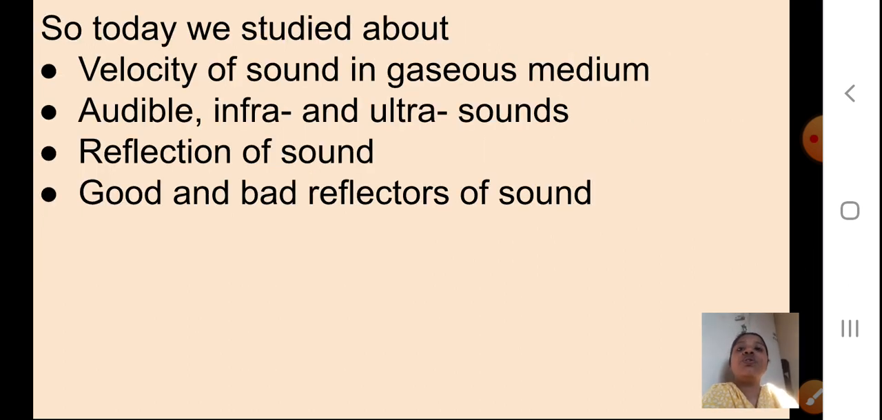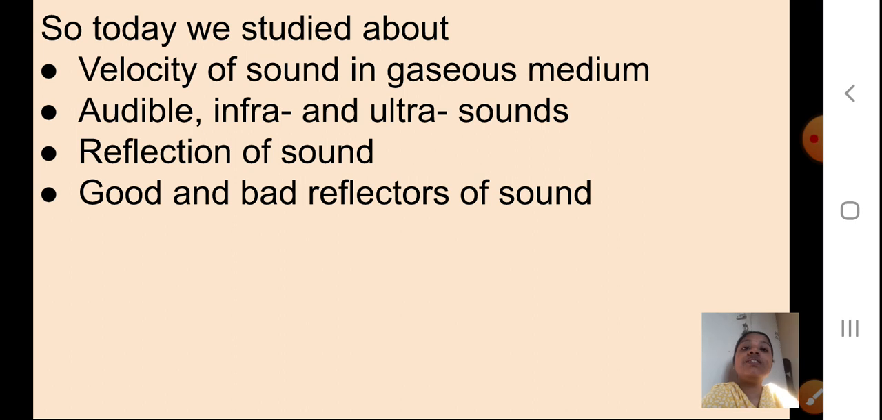So today we have come to the end of today's presentation students. We started with the velocity of sound in the gaseous medium; solid and liquid medium we have seen in the last presentation. Today we saw the gaseous medium. When sound is traveling through the gaseous medium, it depends upon physical quantities: temperature, density and molecular weight of the gas, because there can be different types of gas. So these three are very important to decide the velocity of the sound.